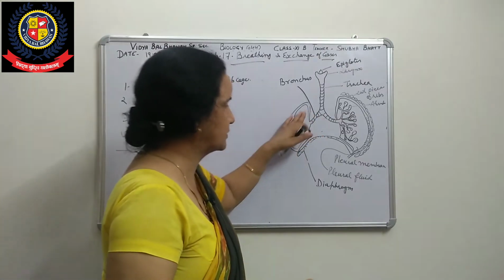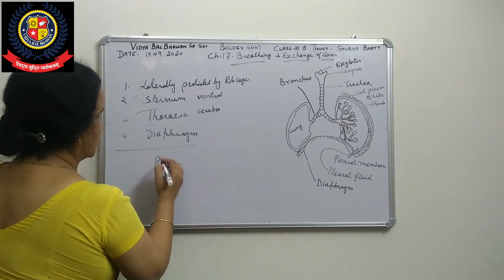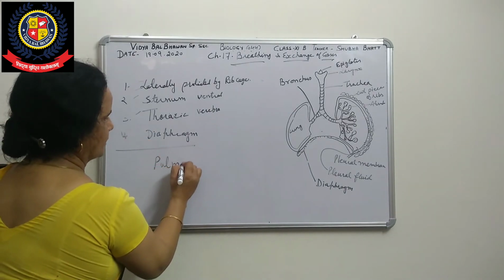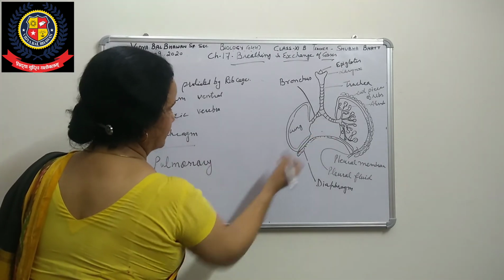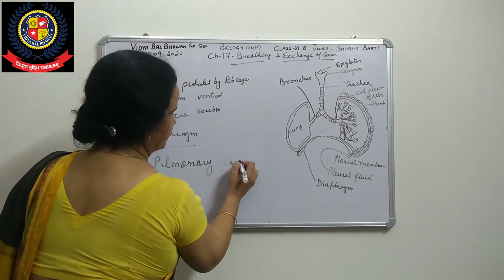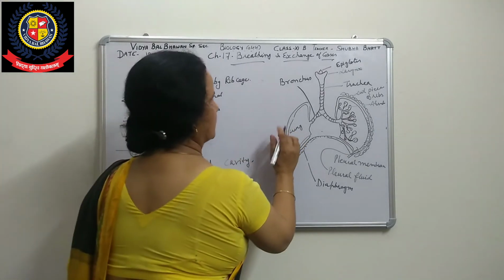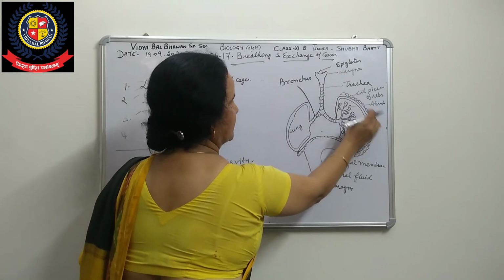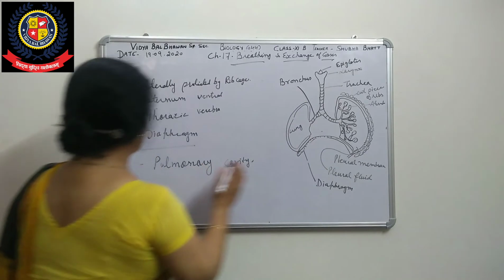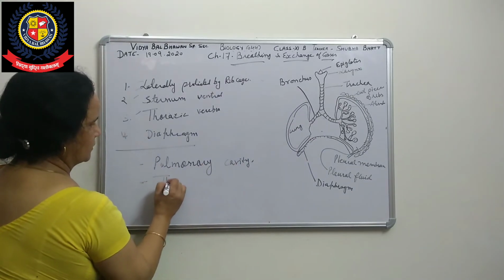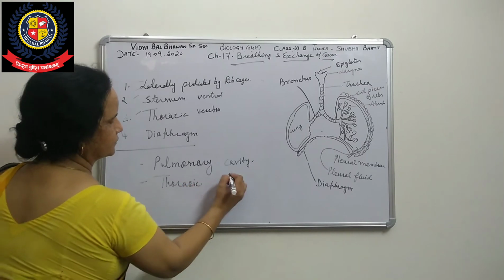This inner volume of the lungs is called the pulmonary cavity, where air is present. And the outer side of the lungs, where the rib cage and diaphragm are, in the outer side of this area, is called the thoracic cavity. What is it called? Thoracic cavity.